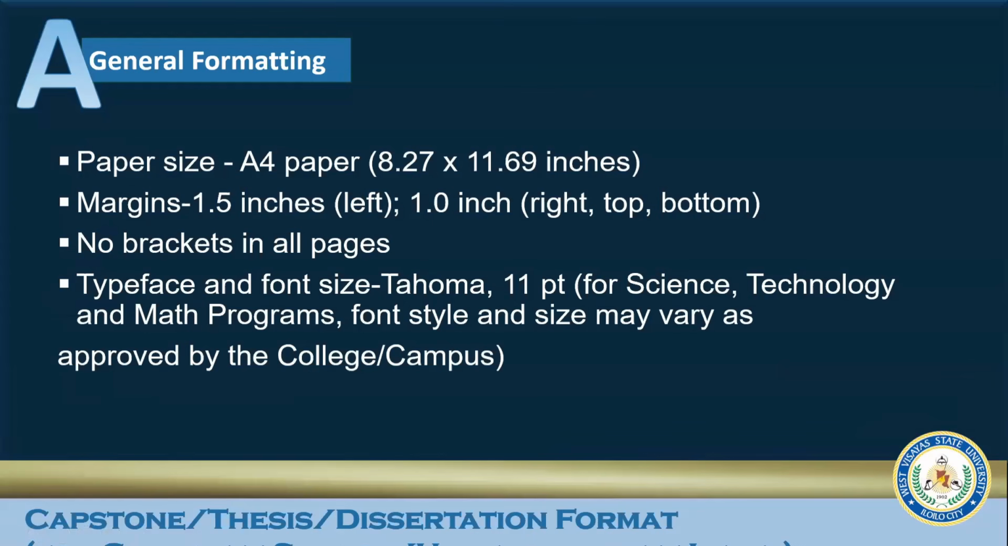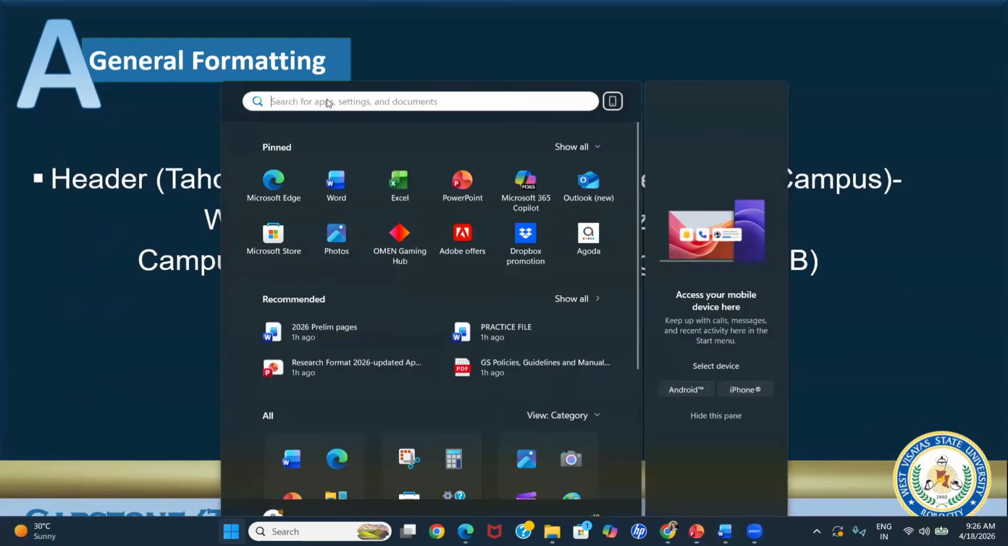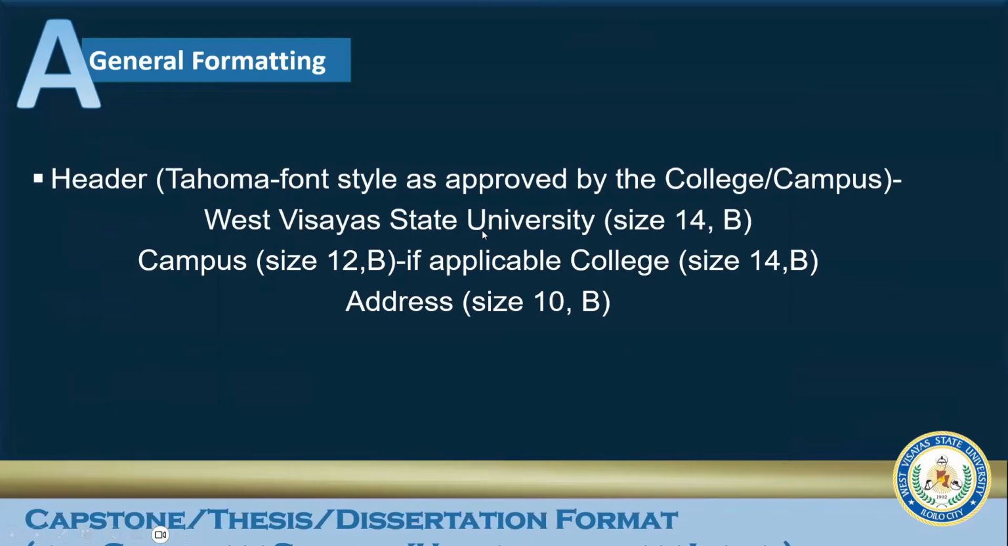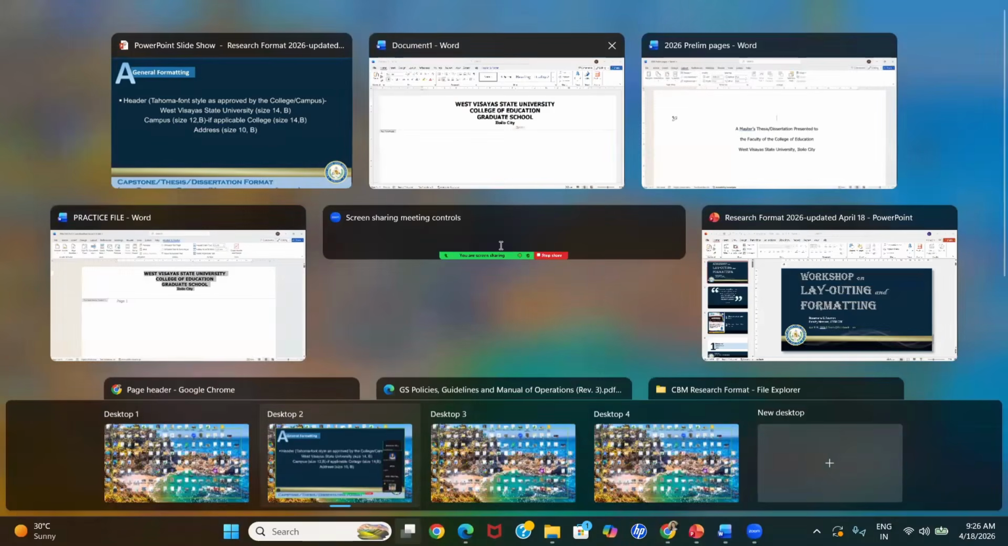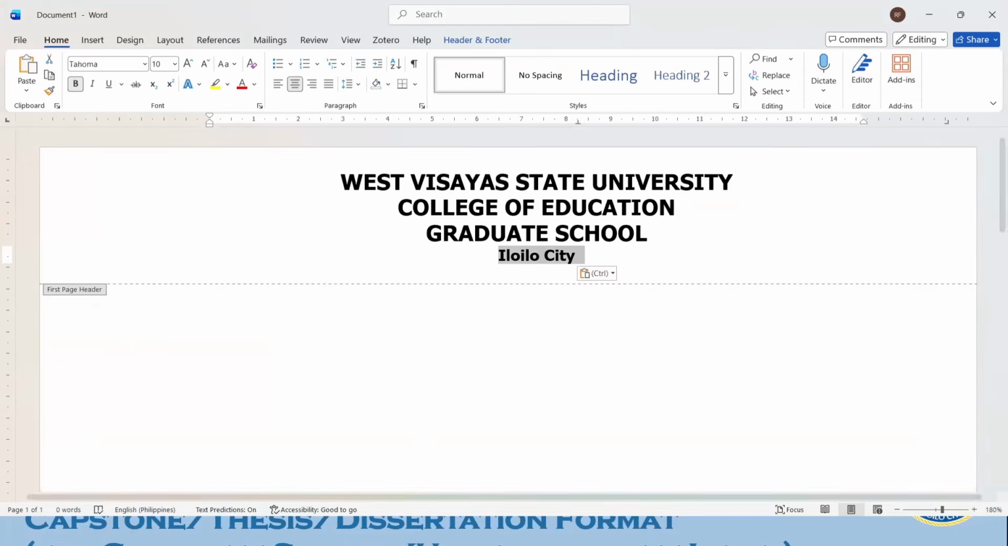We have Tahoma 14 bold. I hope everyone is following what I'm doing. And then the address should be size 10 bold. Sorry. There you go. So it's Tahoma 14 bold. The address should be Tahoma 10 bold as well. Okay. Are there any questions regarding the margins as well as the header?